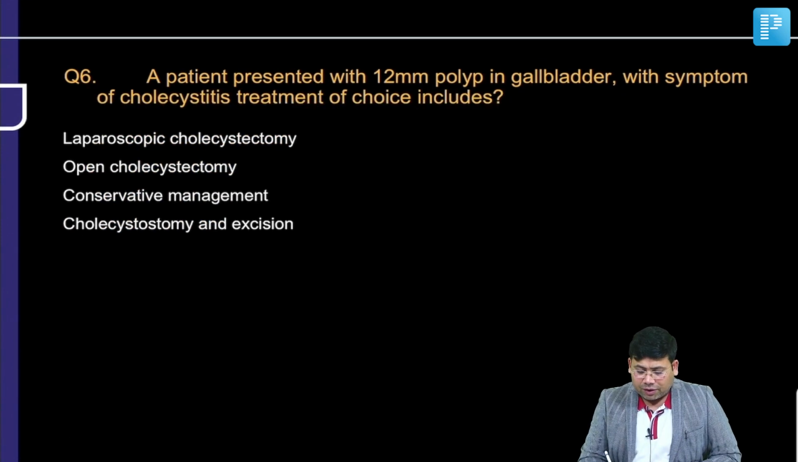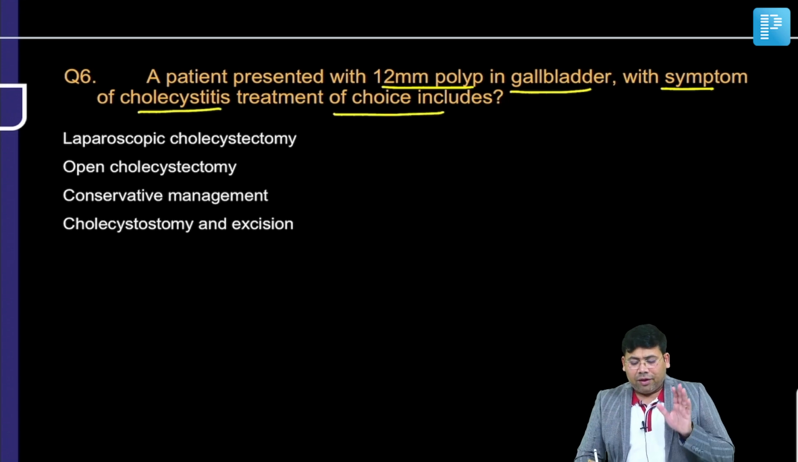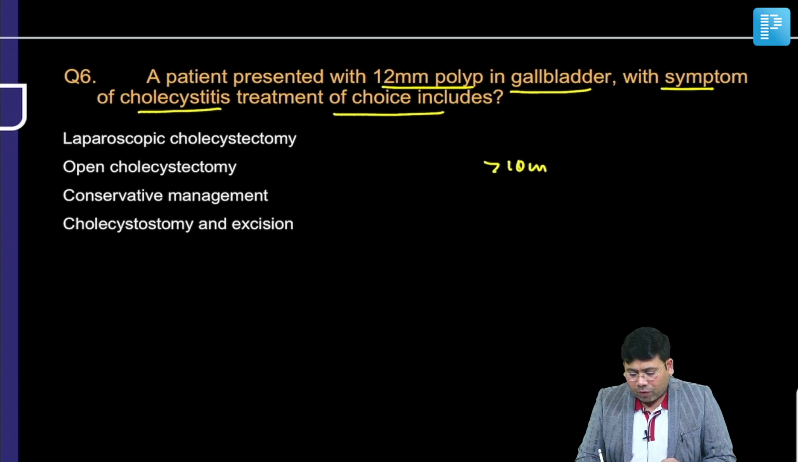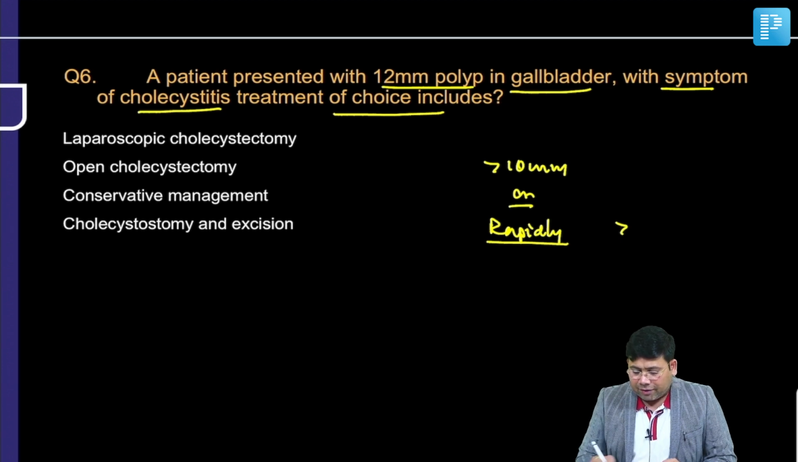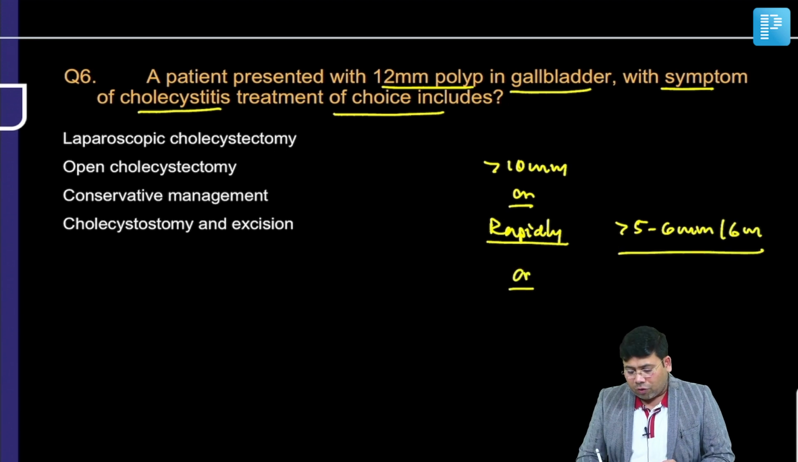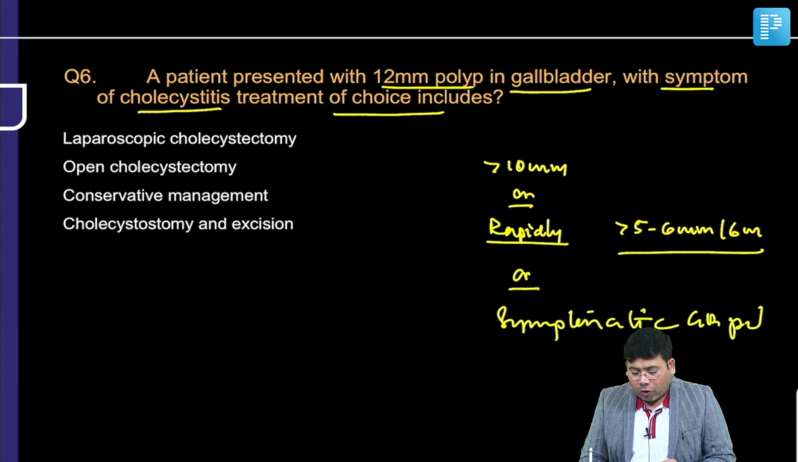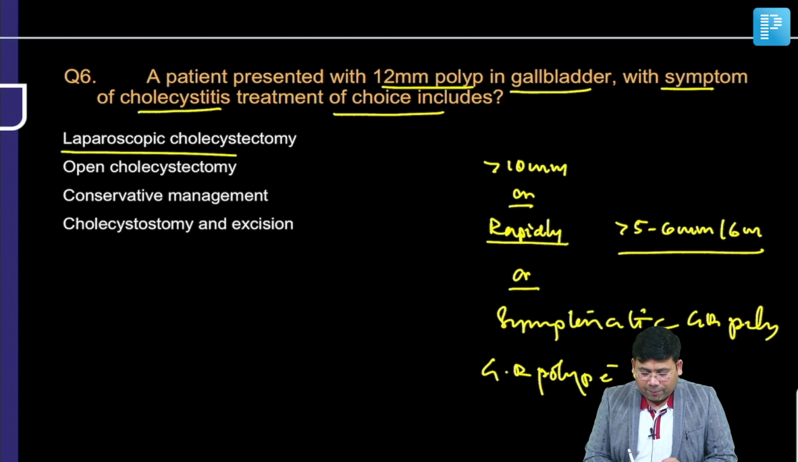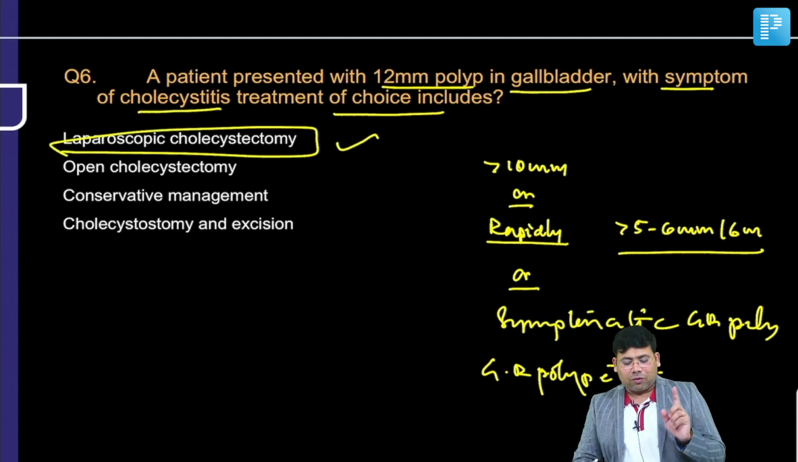Then when we talk about this question: a patient presented with a 12 mm polyp in the gallbladder with symptoms of cholecystitis, treatment of choice. Remember, polyp more than 10 mm or rapidly increasing in size. What do you mean by rapidly increasing in size? More than 5 to 6 mm per 6 months. This is again an indication, or any symptomatic GB polyp, or GB polyp associated with stones. So here laparoscopic cholecystectomy would be the answer, because the polyp size is more than 1 centimeter.